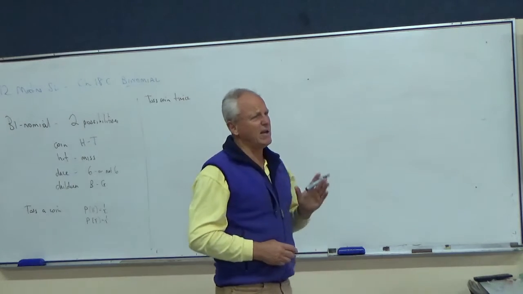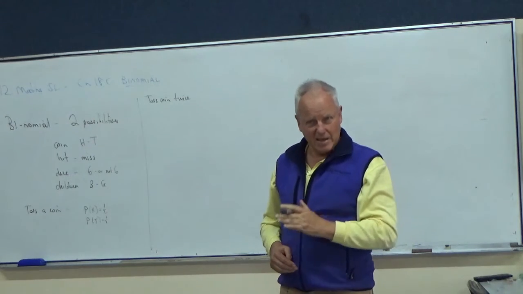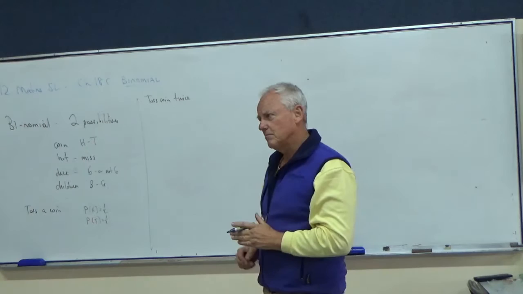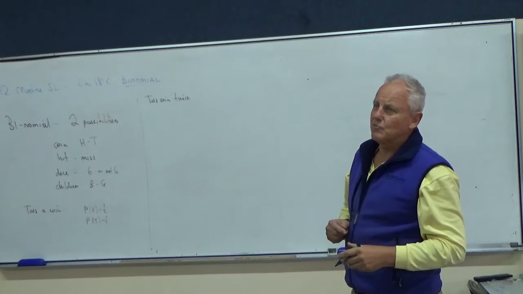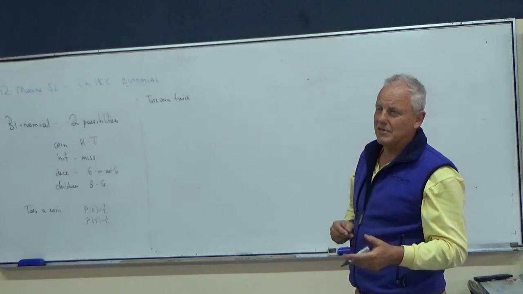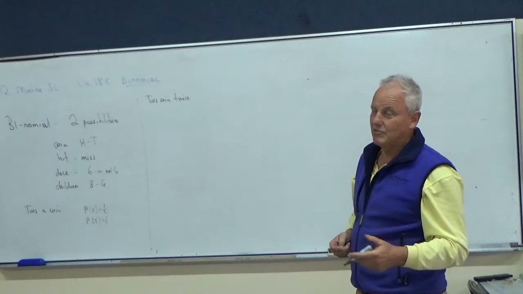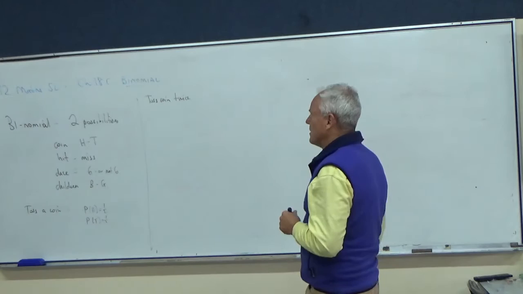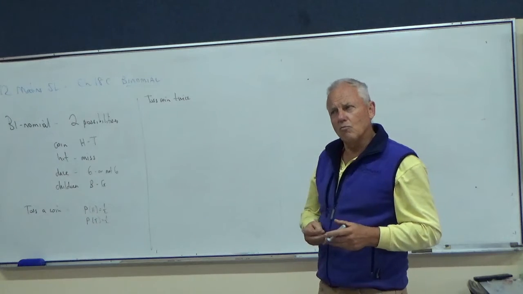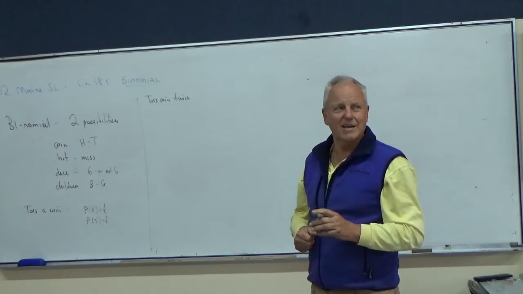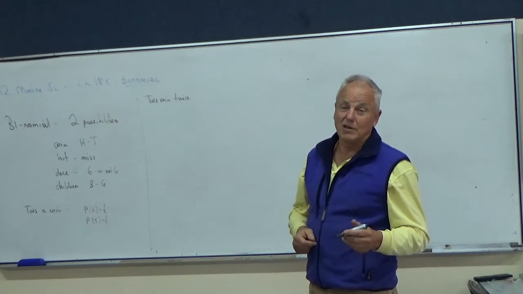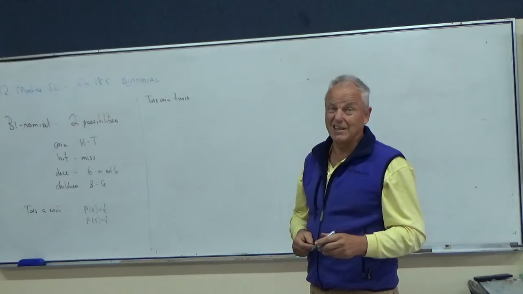As long as one's not affecting the other. With football matches, if you've lost the first 3, then you're more likely to be losing again, but we're assuming that one outcome doesn't affect the other. When you toss a coin and get a head, it doesn't make it more or less likely that you're going to get a head the next time.